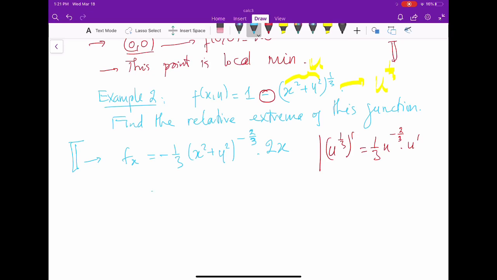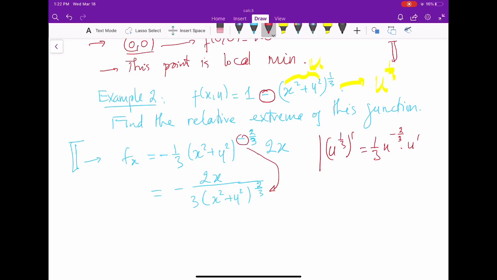So basically I can write that as negative 2x over 3 times x squared plus y squared to the 2/3, because we just flip it to the denominator since the exponent is negative.